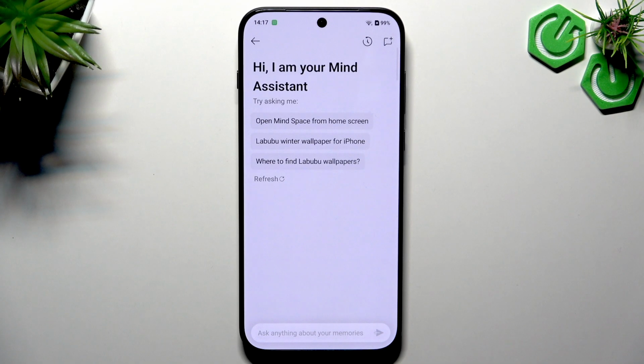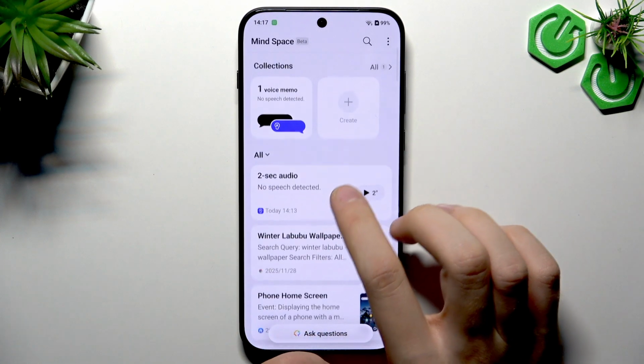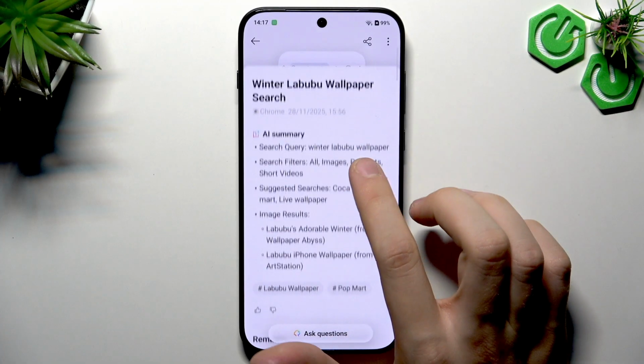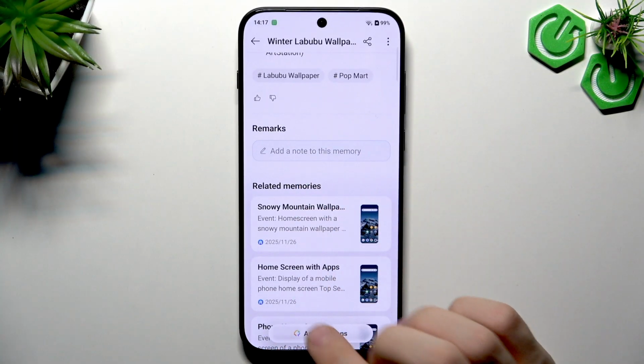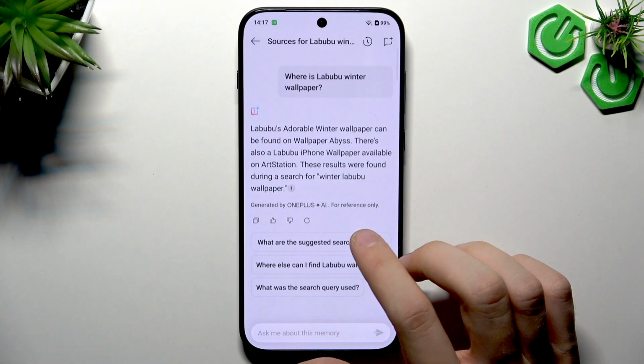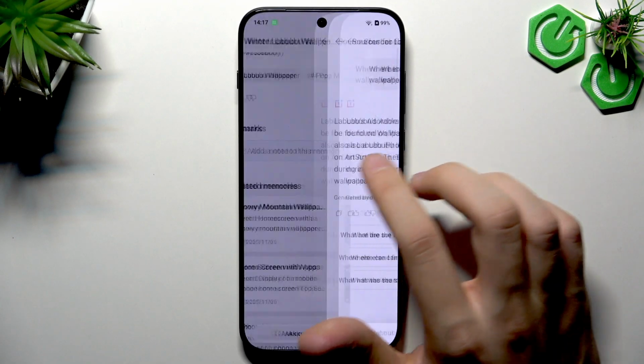Do you want to summarize this note? Should this be split into tasks? Or here, as you can see, where to find wallpapers. Here, if you enter any topic, Labubu for example, we can see Ask Questions again, and here we have these questions again.